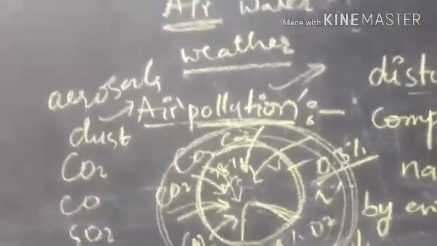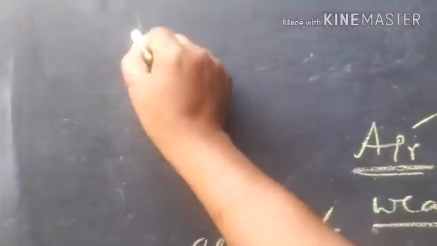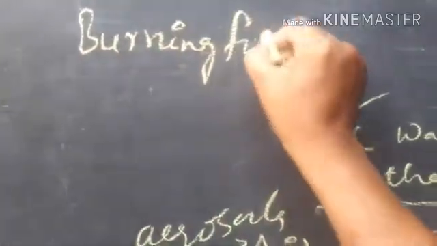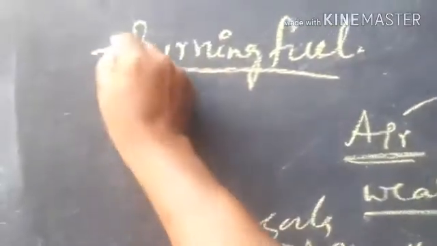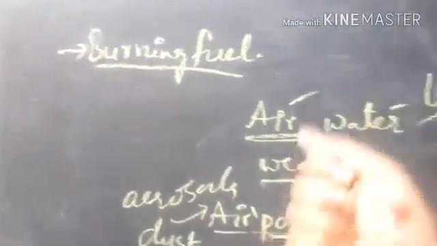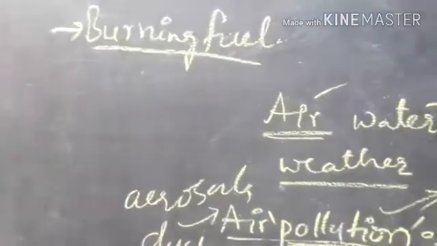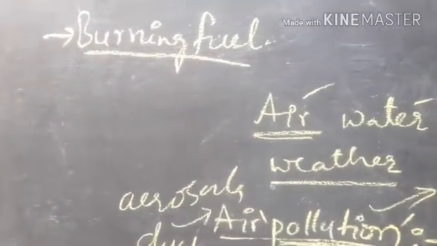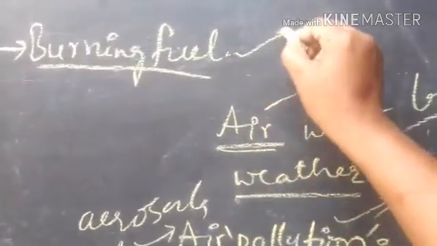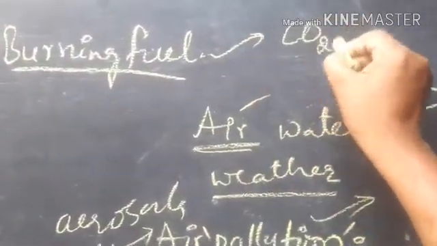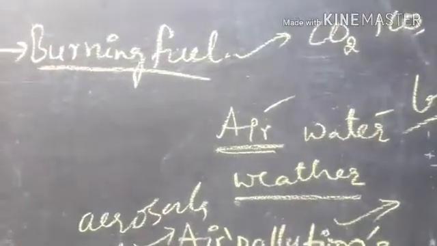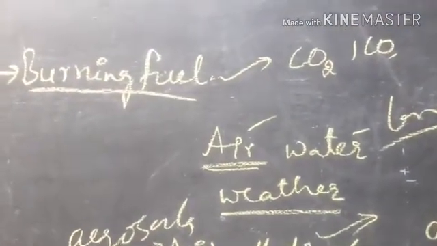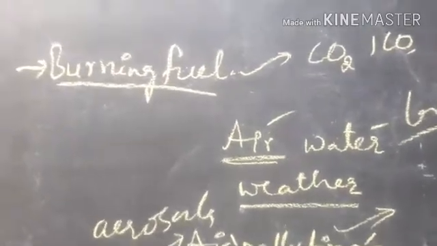So the main reasons for air pollution are burning fuel, right? What is meant by burning fuel? Here, गाड़ियों में गाड़ी चलाने के लिए we use fuel, either diesel, kerosene, petrol, whatever it may be. When you use this fuel, it burns and releases carbon dioxide and carbon monoxide, and these gases enter into the air and cause air pollution.